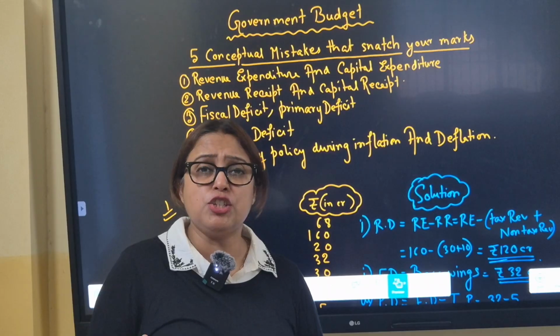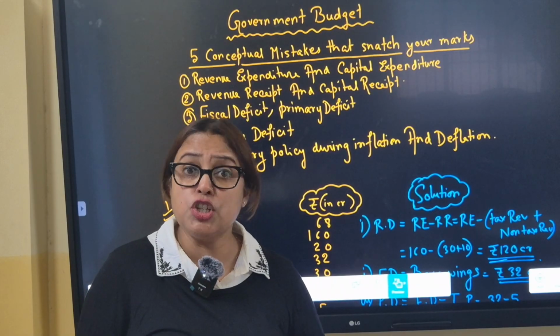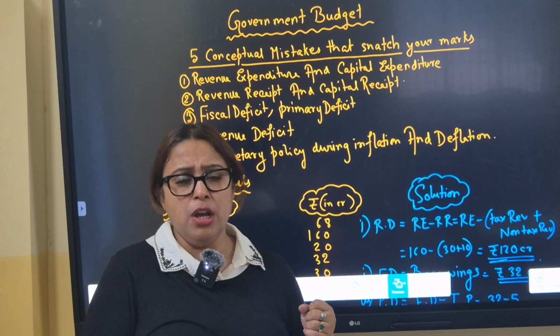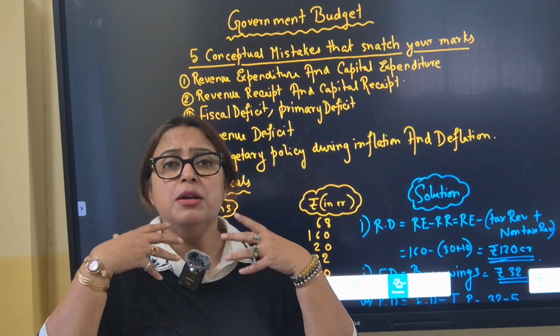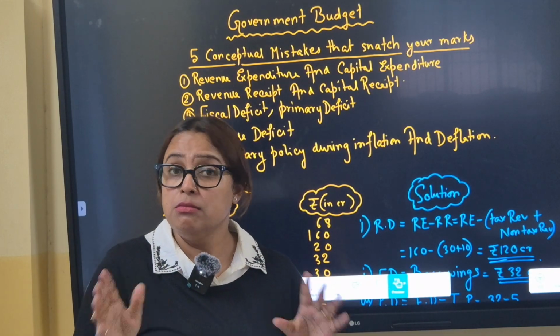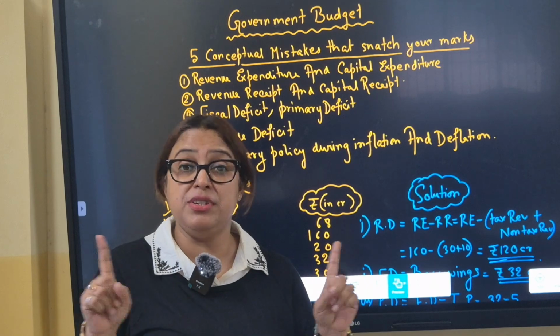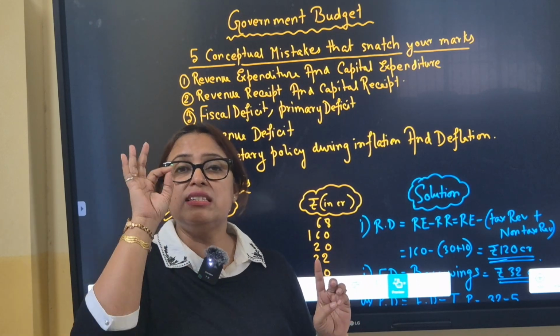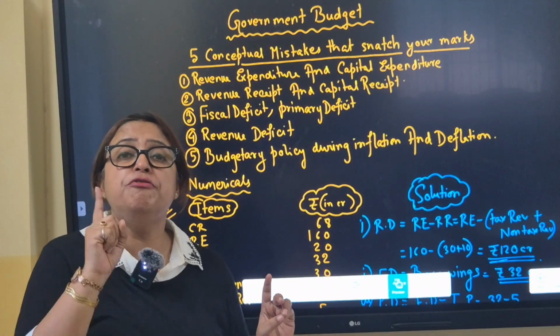Next comes budgetary policy during inflation and deflation. We know balanced budget and surplus budget, which is good to hear. But if it is a deflationary situation where government has to spend a lot, then surplus budget or balanced budget is not the solution. When there is deflation, government has to follow deficit budget.